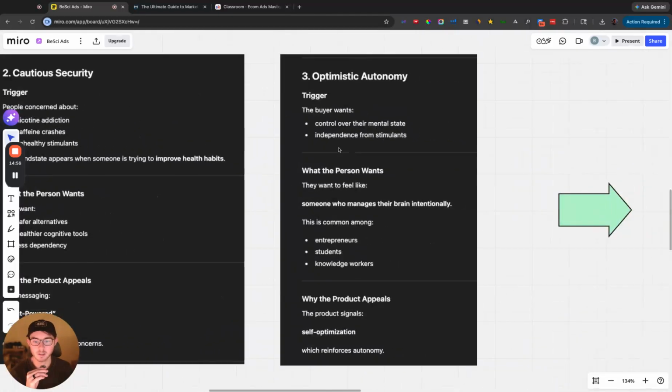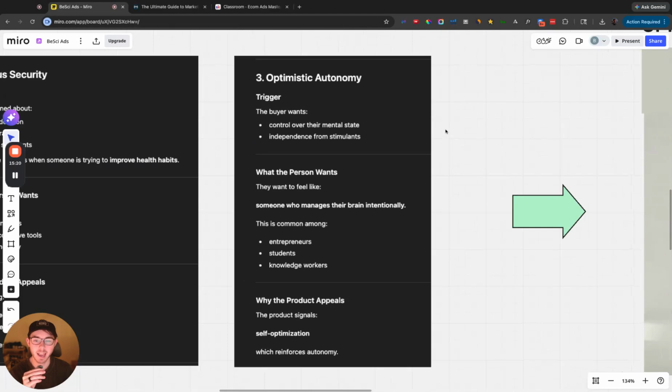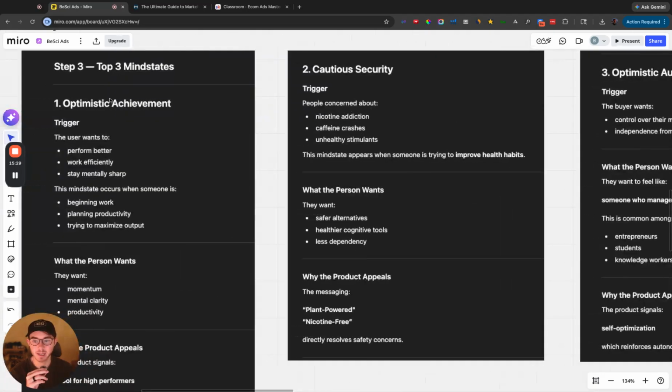And the last one is optimistic autonomy. This is someone who manages their brain intentionally, so an entrepreneur, a student, a knowledge worker. They care about self-optimization, and it's not purely self-deprecation. They're not really focused on that. They want to have high agency. They want to be agentic, I guess, what a buzzword. They want to have high agency, and they want to be focused on controlling their life. So I'm going to walk through this one first, this one second, and then this one last.